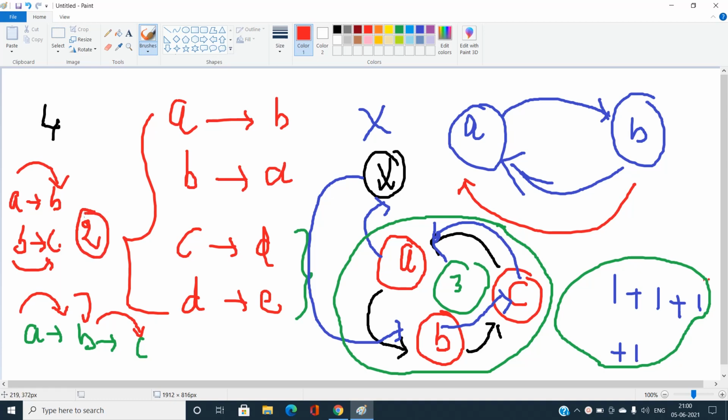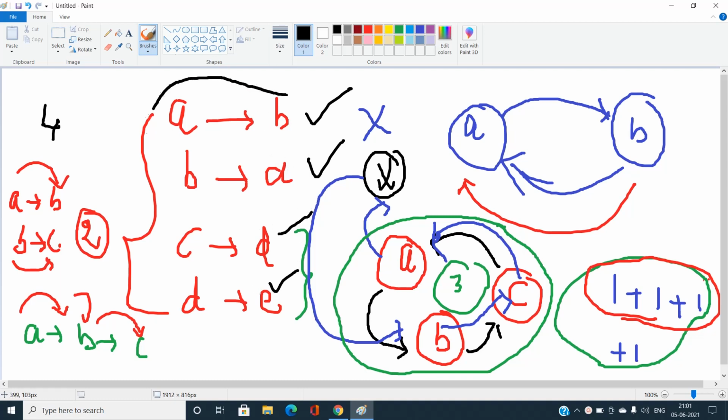Overall, whenever you find a cycle, you will just increment your answer by 1, because here this is the value of the connected component, that is A, B and C. Okay, so here is the entire code. You can easily check the size of the elements present in the cycle with the help of disjoint set union. Also, you can easily see that if I want my username converted from A to B, I should increment my answer by 1 for one operation, and B to A again by one operation, C to D again by one operation, D to E again by one operation. But this is forming a cycle, so you need to increment your answer by 1 in this case.